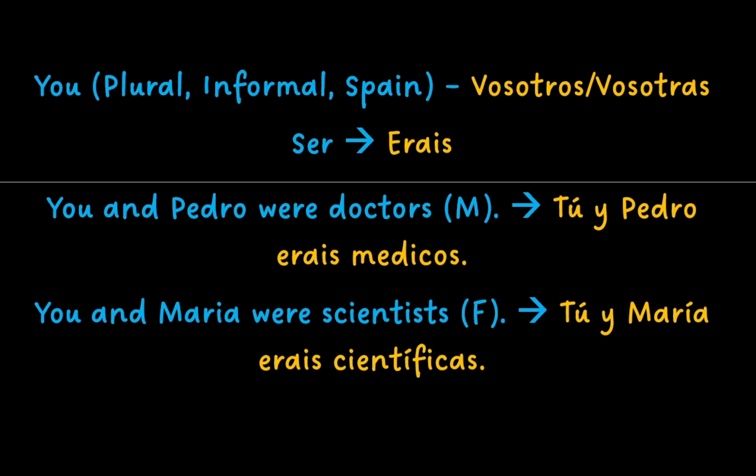You in Spanish when speaking to multiple people informally and in Spain is vosotros or vosotras. And to conjugate this, ser becomes erais. You and Pedro were doctors is tú y Pedro erais médicos. You and Maria were scientists is tú y Maria erais científicas.